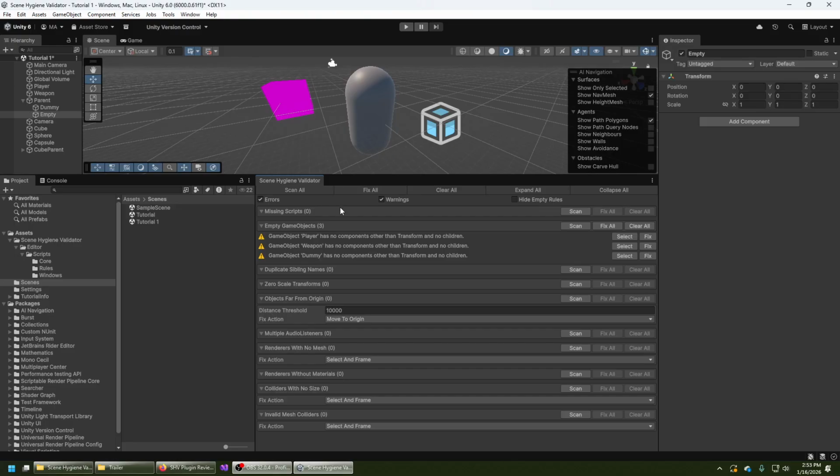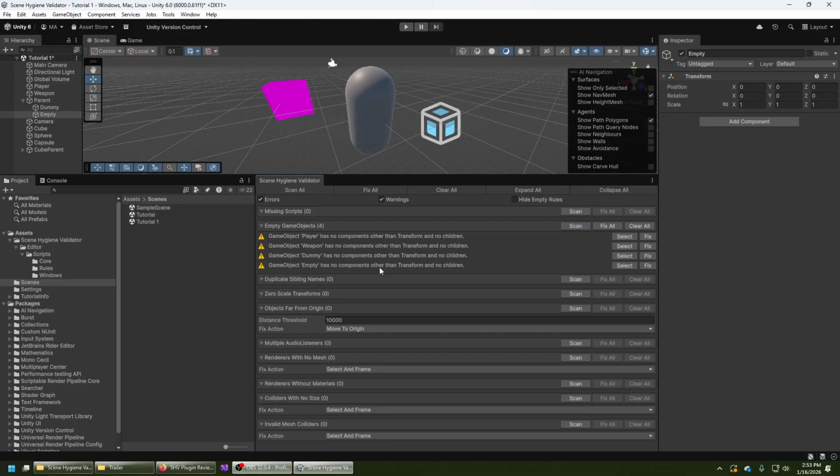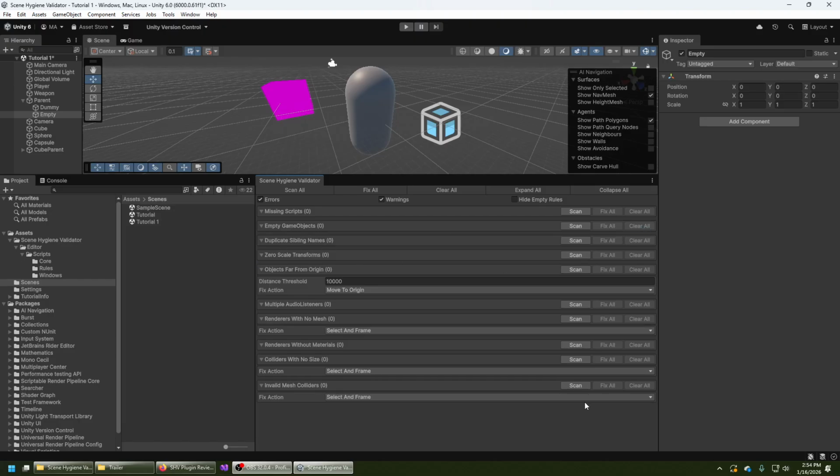I'm going to use undo here because after I fix an issue, I'm going to use undo and bring the issue back, because it allows me to show you multiple ways of fixing issues. Okay, now if you press undo after you fixed an issue, it will not automatically appear again in the issue list. You will have to scan again to bring it back in the list. If you press the clear all button, what this does is it clears all the issues without actually fixing them. So sometimes that could be useful.